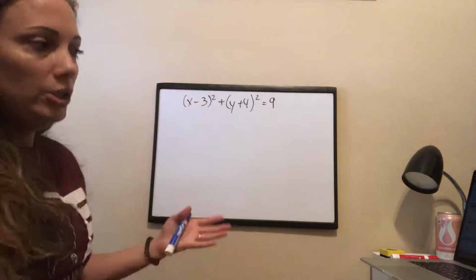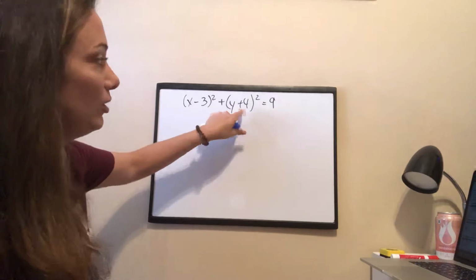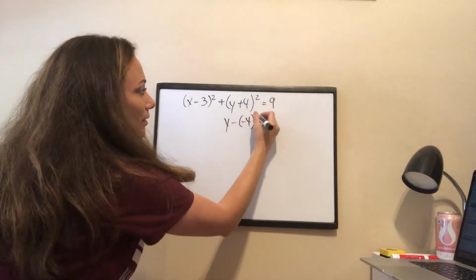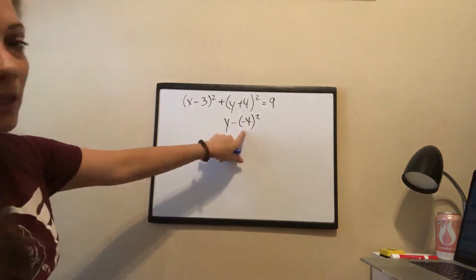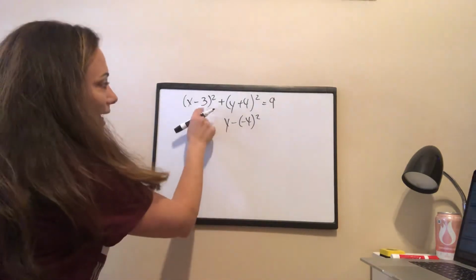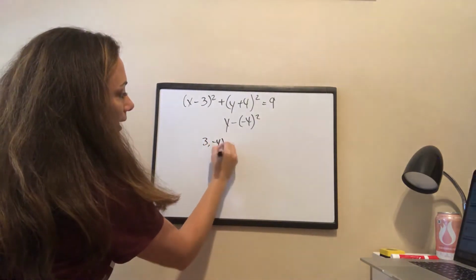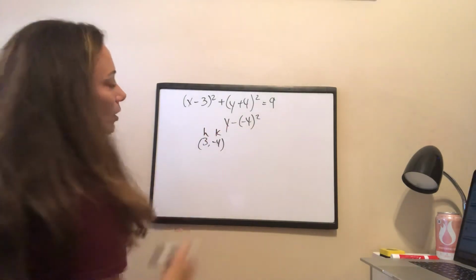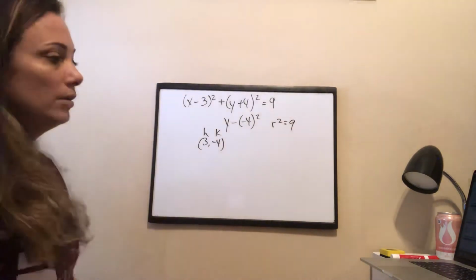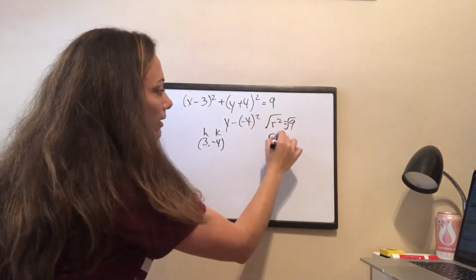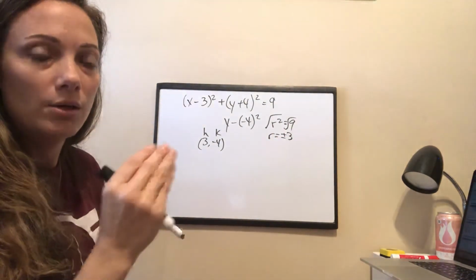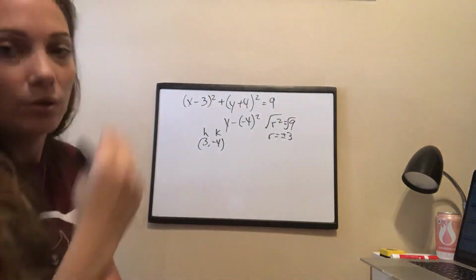Okay, what are my h and k values? So I see a +4, so I know that when I was given that k value, it had to be a -4, because if you subtract a negative, you get positive, right? So my h is a 3, and my k is a -4. What's my radius? Well, my r squared is 9. So let's square root both sides. My radius is 3.